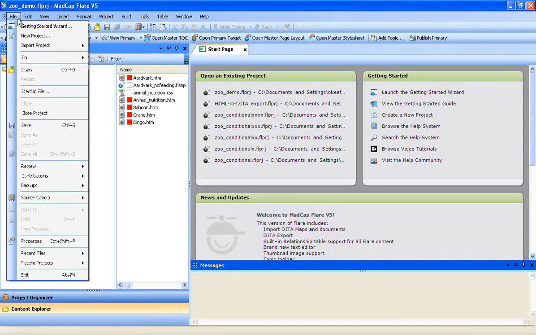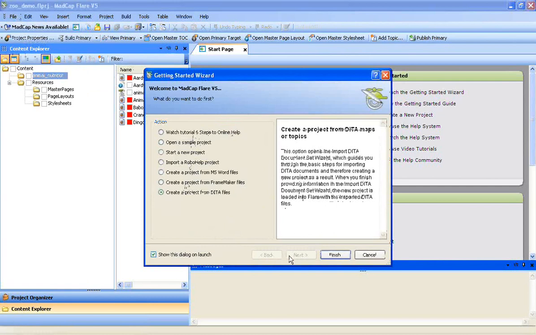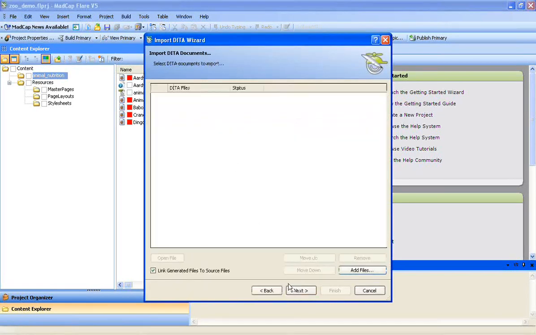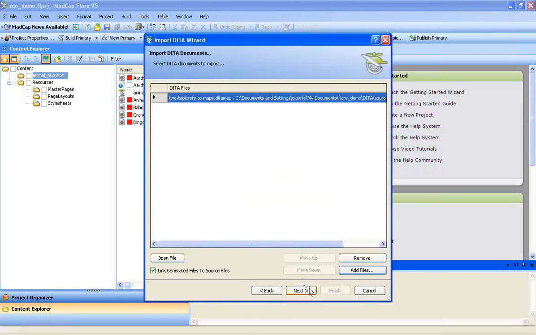Now, I wanted to go back and let me close some of these files that I have open, because I want to open up a DITA map that contains references to other DITA maps and show you what happens when you do this. So I am going to start another project. And in this particular project, I'm going to use a different DITA map. The one I have here is called Two Topic Refs, Two Maps.